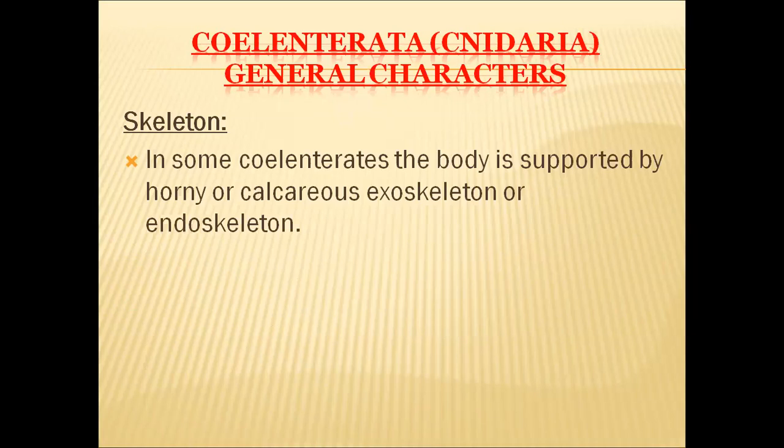In many organisms, the skeleton will be outside of the body, so it is called exoskeleton. And in some organisms, it may be internal also, then it will be called endoskeleton. So in some organisms like corals only, endoskeleton or exoskeleton are present. In the remaining organisms, skeleton is absent. When skeleton is present, it gives support to the organism's body.